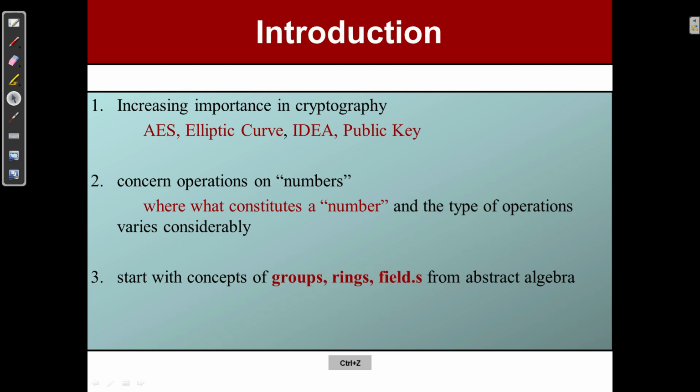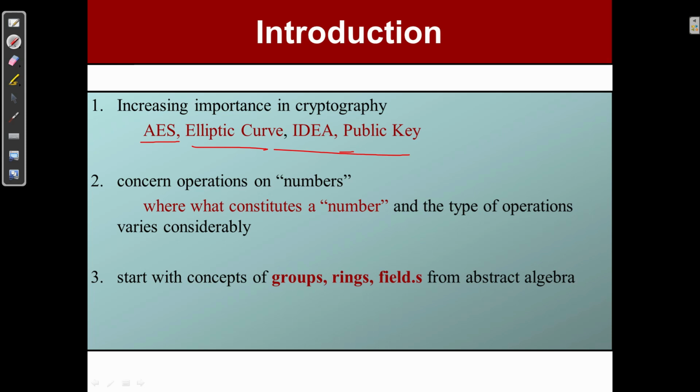Among those, AES is the most used technique, and AES, known as Advanced Encryption Standard, is based on finite fields. So on most of these techniques we are going to use the mathematics of finite fields. That increases the importance of finite fields in cryptography, and before moving to the Advanced Encryption Standard we want to learn about finite fields.